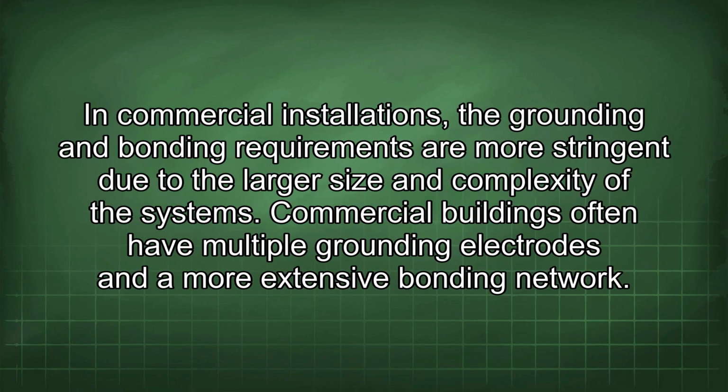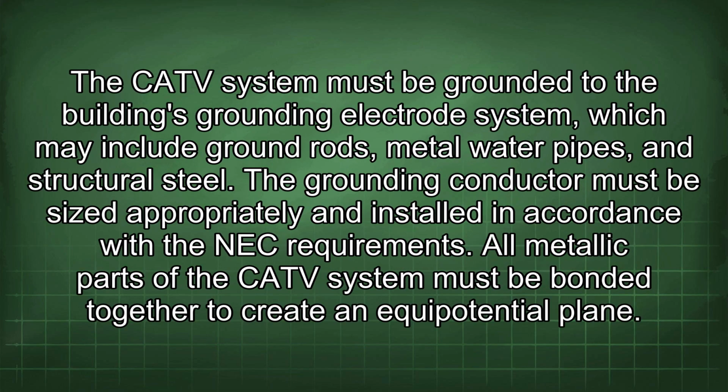In commercial installations, the grounding and bonding requirements are more stringent due to the larger size and complexity of the systems. Commercial buildings often have multiple grounding electrodes and a more extensive bonding network. The CATV system must be grounded to the building's grounding electrode system, which may include ground rods, metal water pipes, and structural steel.